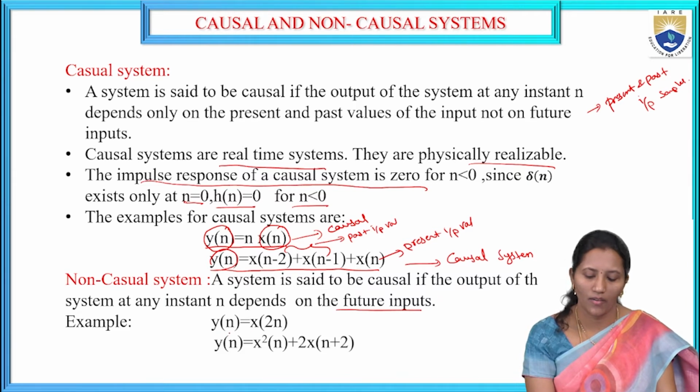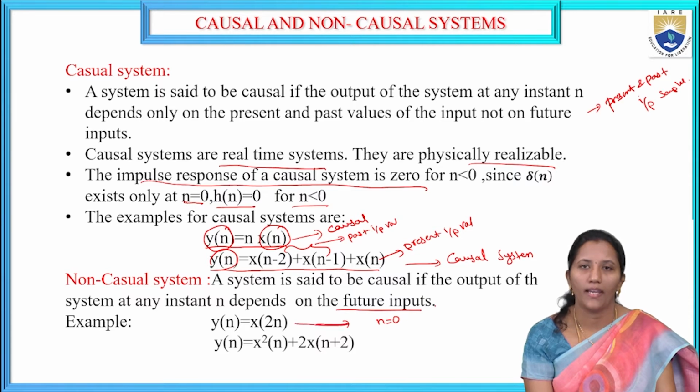See here, y of n is equal to x of 2n. Substitute n is equal to 0: you will get y of 0 is equal to x of 0. For n is equal to 1, y of 1 is equal to x of 2 into 1, that is x of 2. For n is equal to 2, y of 2 is equal to x of 2 into 2, that is x of 4.